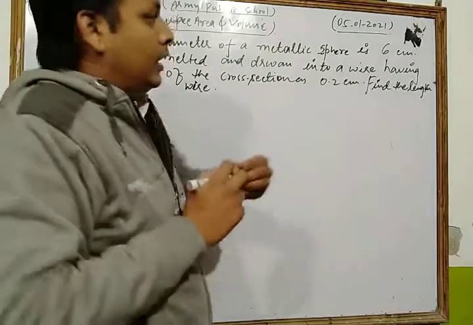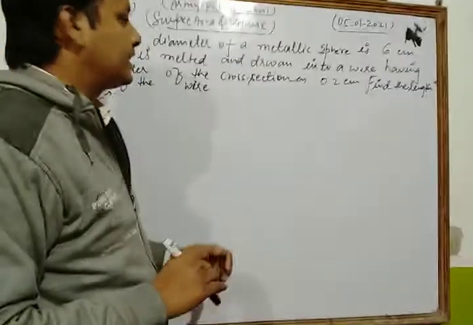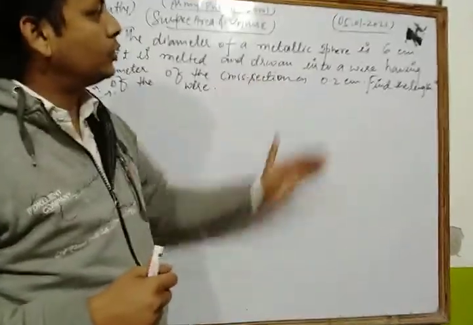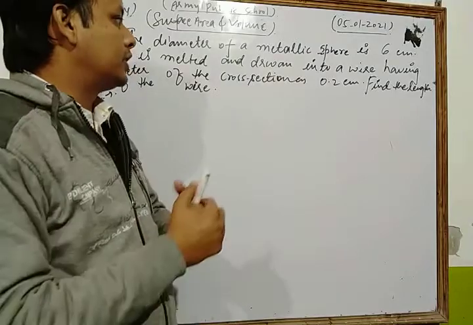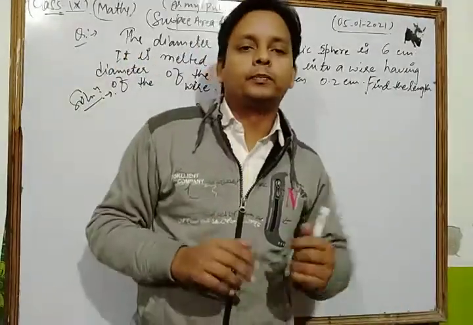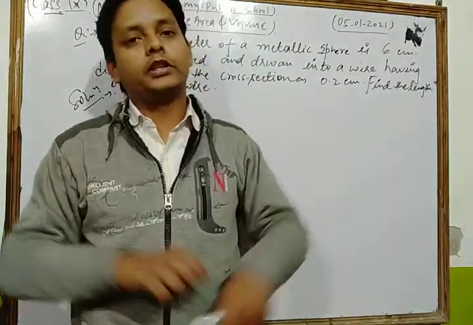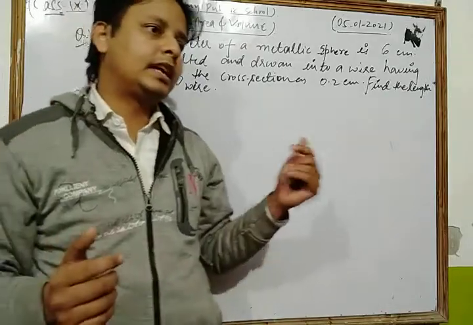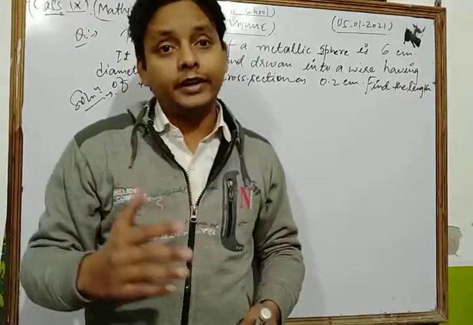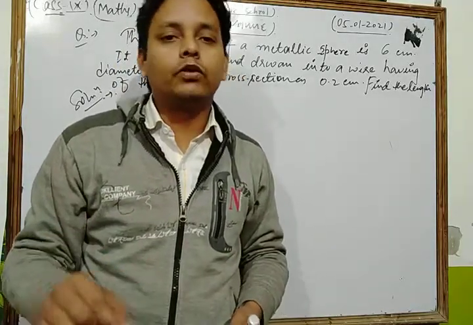Dear students, the question is: the diameter of a metallic sphere is 6 centimeter, and it is melted and drawn into a wire having the diameter of cross section 0.2 centimeter. Find the length of the wire. Dear friends, in previous classes we already discussed that when shapes of solids are melted and recast or drawn into other shapes of solids, then their volume will be the same.